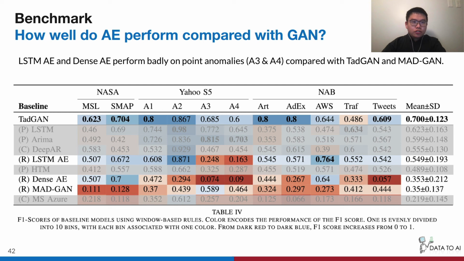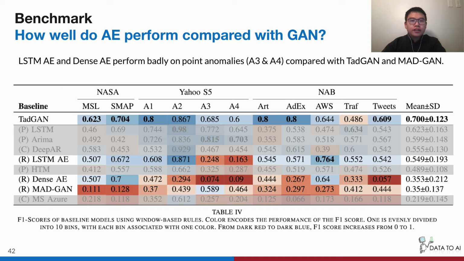Another interesting question would be how well autoencoders perform compared with the GAN-based method. Here we highlight the 4 reconstruction-based methods including TadGAN, LSTM autoencoder, dense autoencoder, and TadGAN. On average, TadGAN is doing the best, followed by LSTM AE, dense AE, and then TadGAN.